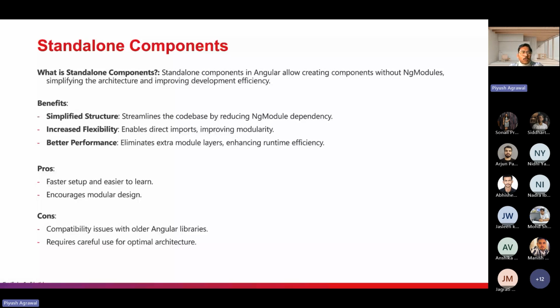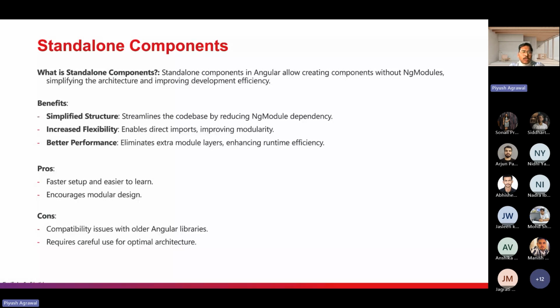In terms of pros, it has faster setup, is easier to learn, and encourages modular design. In the NgModule we define the imports inside the module, but we can also use this approach: we can use the imports inside the standalone components, and we can define the providers inside the standalone component.